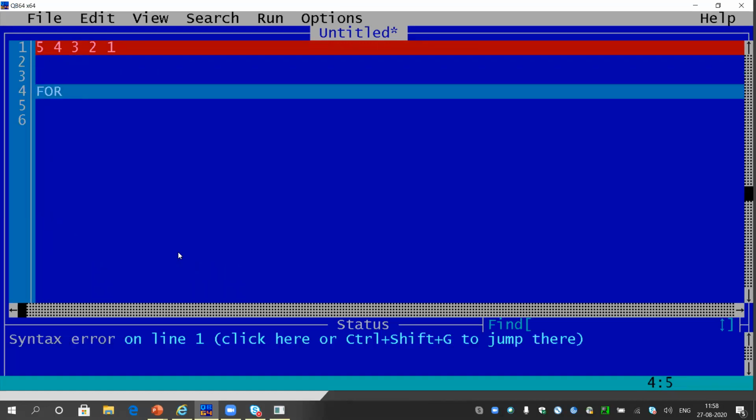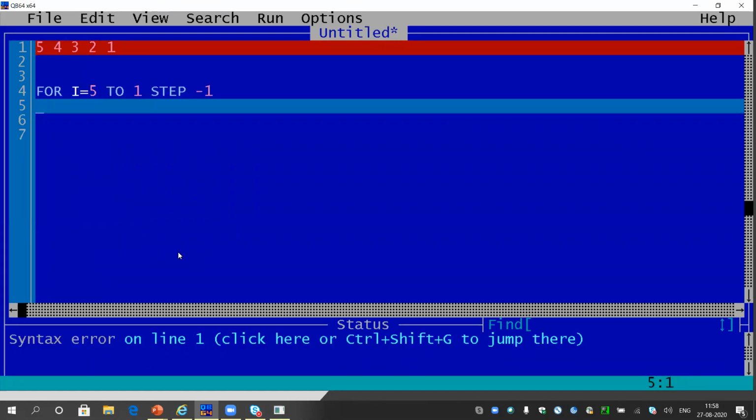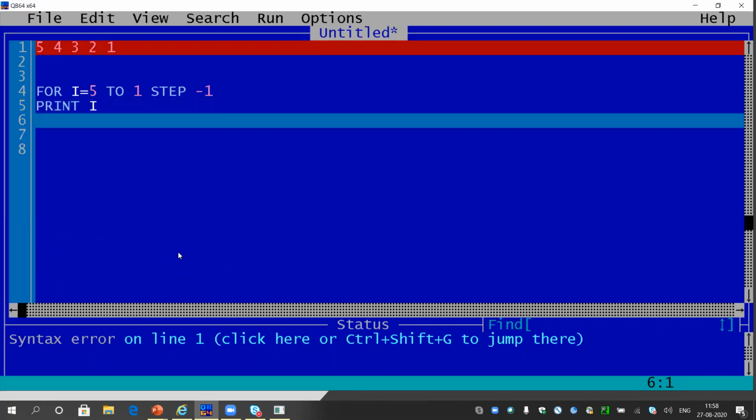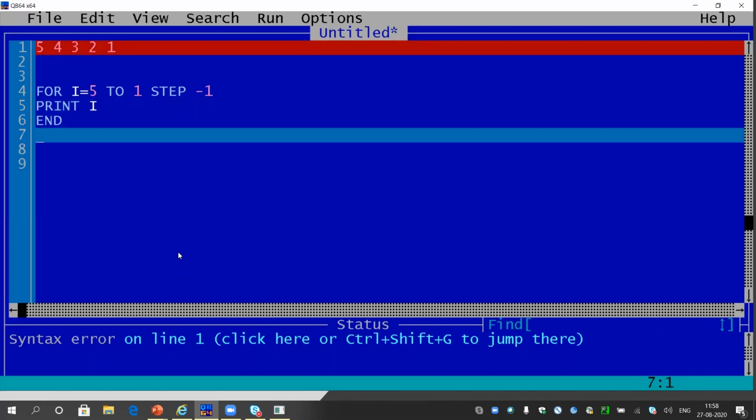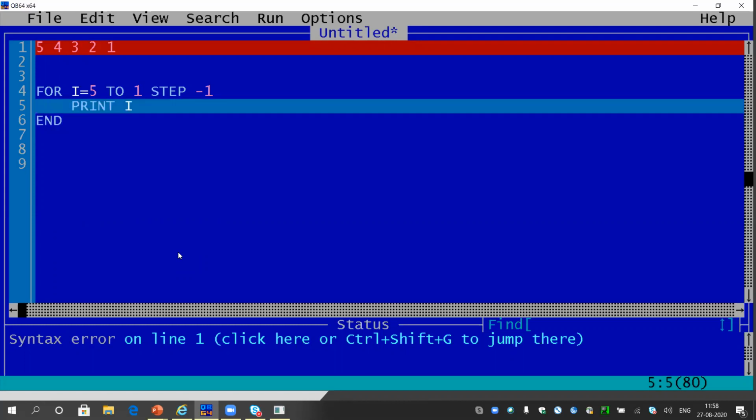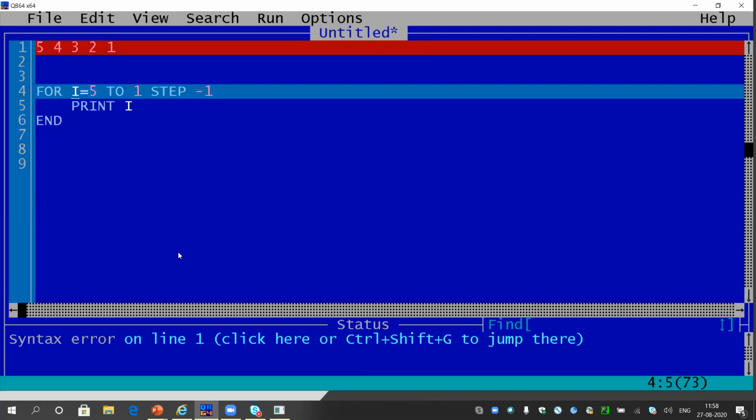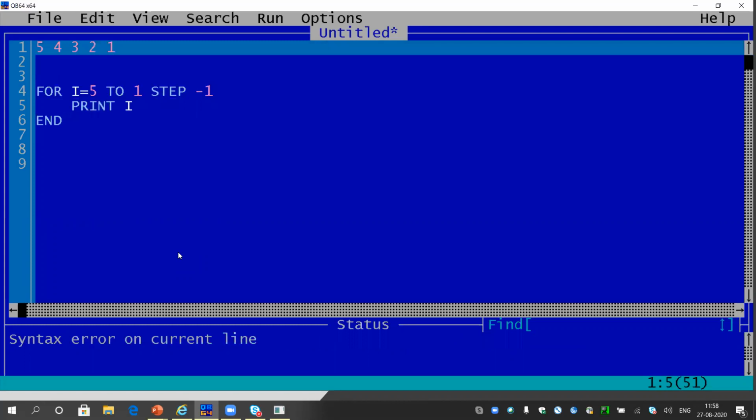So the series will be I equals 5 to 1, step -1, and print I. I think writing this loop is very easy. I am just writing I equals 5 to 1 to print this largest line 5, 4, 3, 2, 1. Okay, let me run the same.